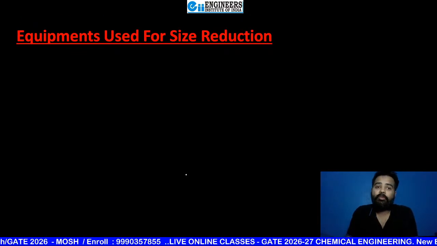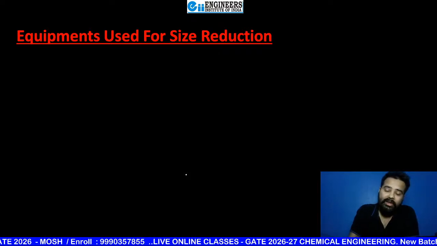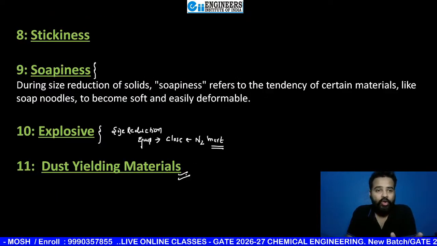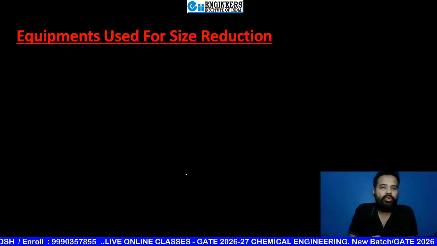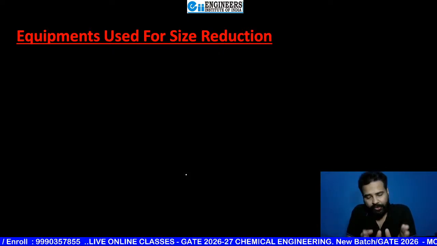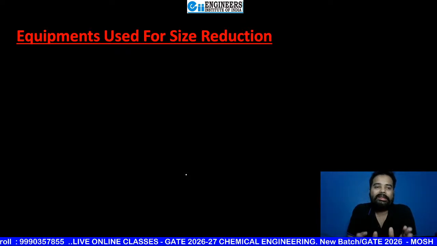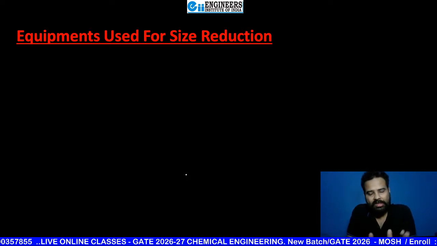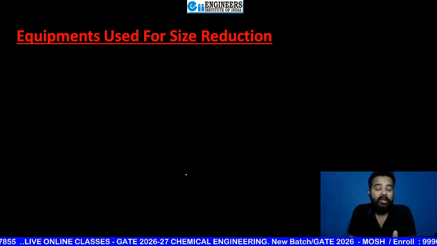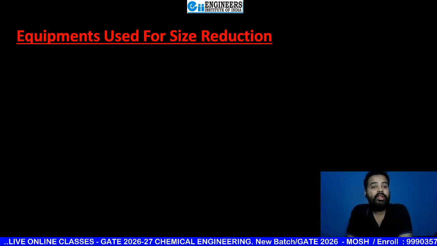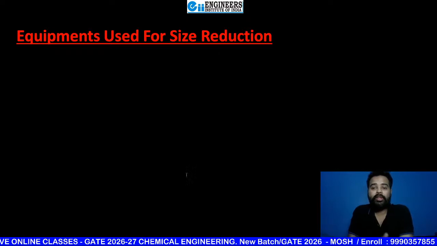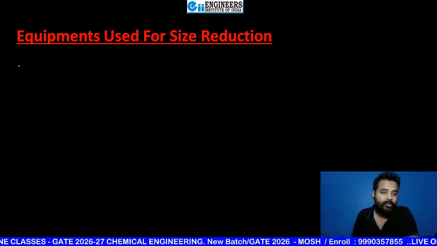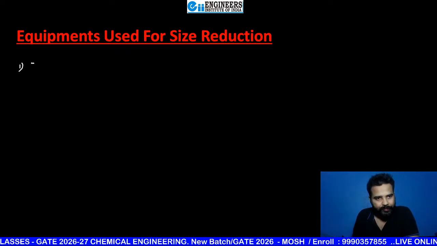So next is equipments used for size reduction. Till now you have seen just the basics of size reduction. Now from here your main size reduction chapter is going to start. That means the equipments which you can use for size reduction, then their classification, then you will see the explanation of each and every equipment that is present in your syllabus. Okay. So just start making notes along with me, beta. So in equipments, the first one is crusher. The first one is crusher.